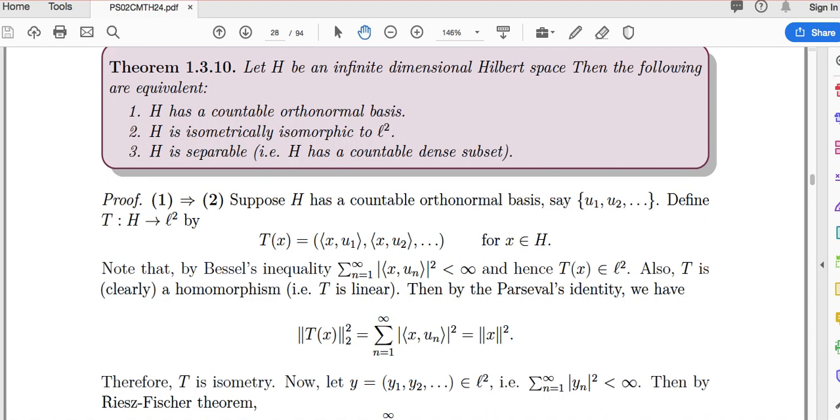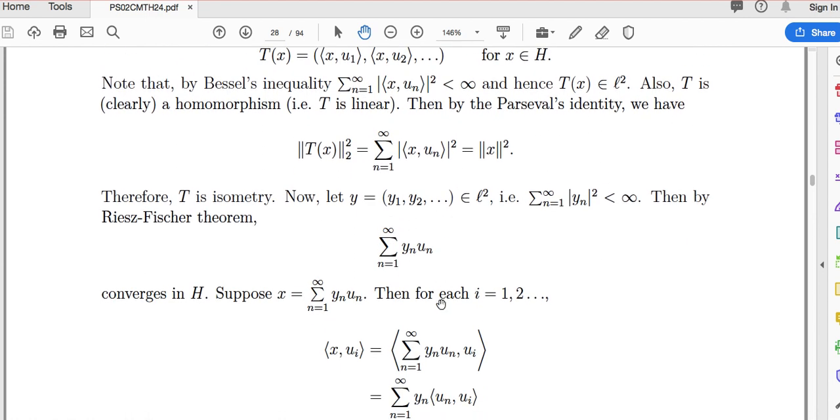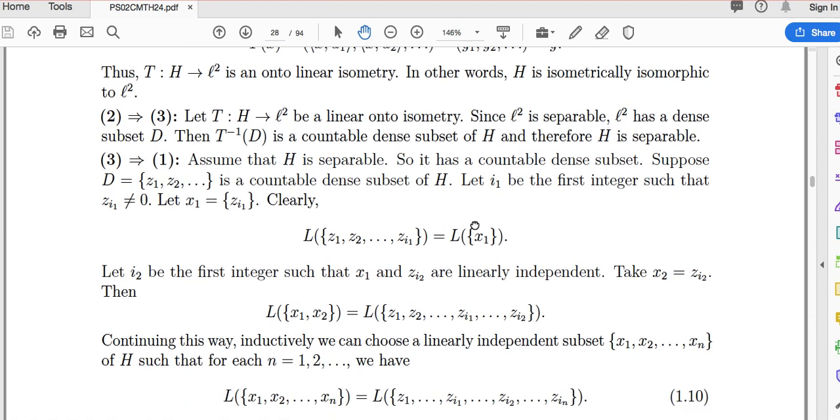Okay, so now we are going to see a proof of this theorem 1.3.10, and particularly part 3 implies 1. So all these three statements are equivalent. The third one says that H is separable. By the definition of separable, we know that H has a countable dense set, and what we are going to prove is that H has a countable orthonormal basis. So this orthonormal basis we are going to produce from a subset of this countable dense set. Let us see how. So 3 implies 1 is what we are looking for.